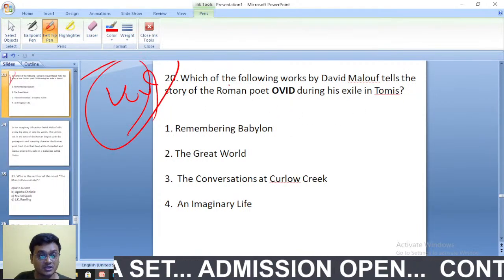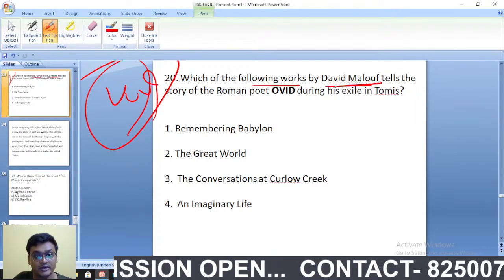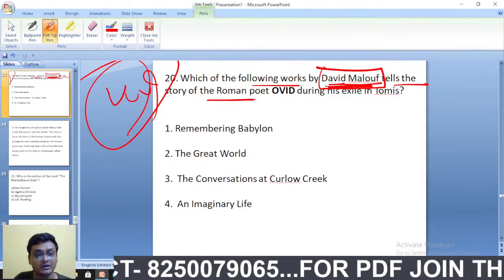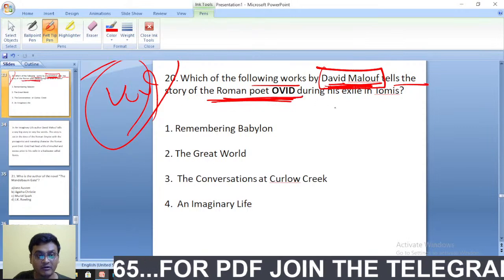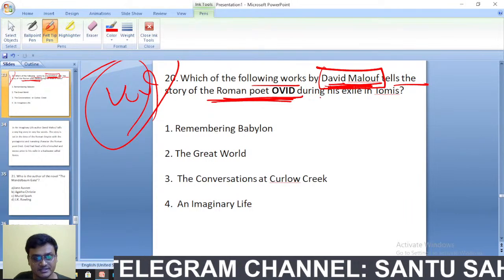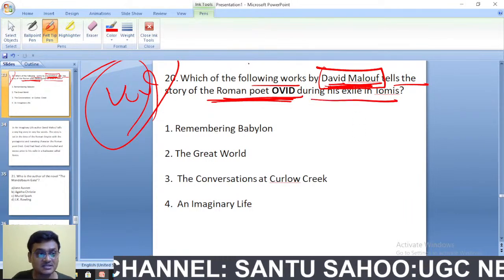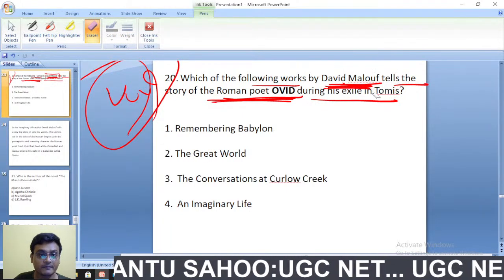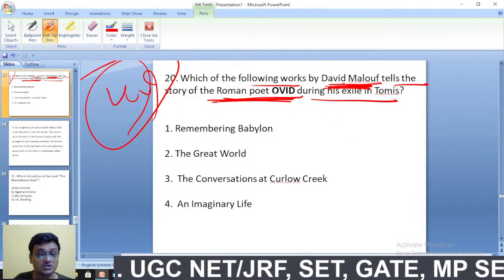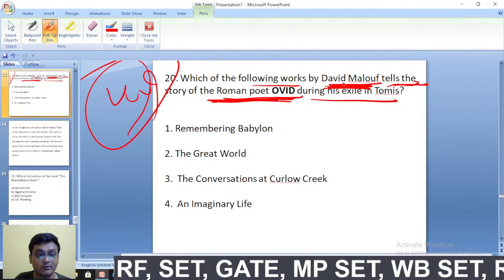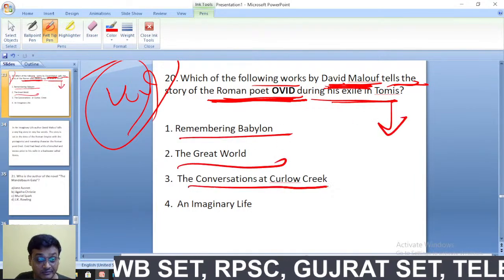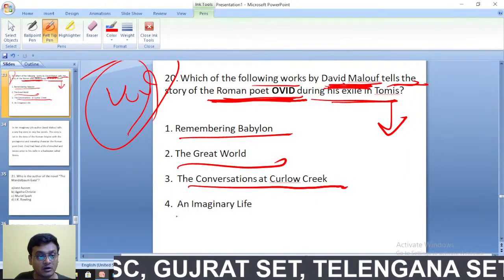Which of the following works by David Malouf tells the story of the Roman poet Ovid during his exile in Tomis? Questions often come from David Malouf. The Roman poet Ovid was popularly known for his work Metamorphoses. The options are: Remembering Babylon, The Great World, Conversations at Curlow Creek, or An Imaginary Life.